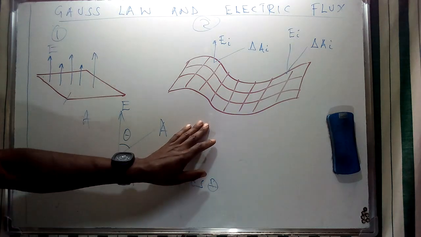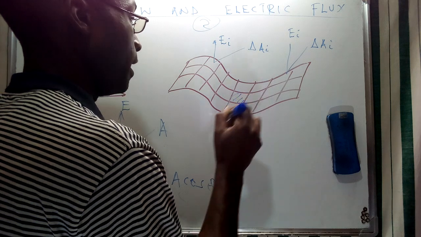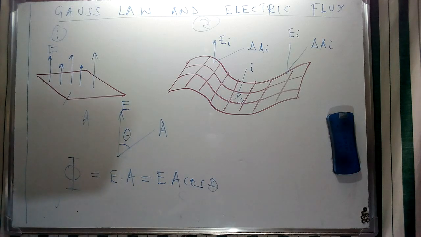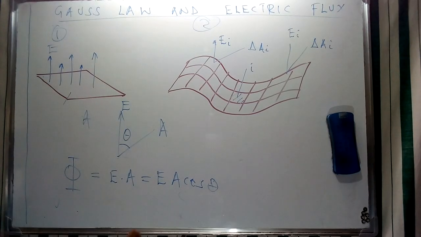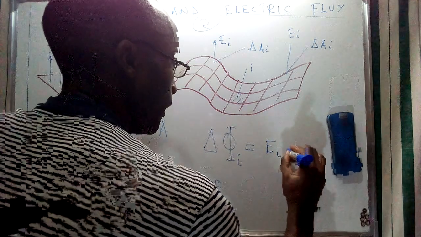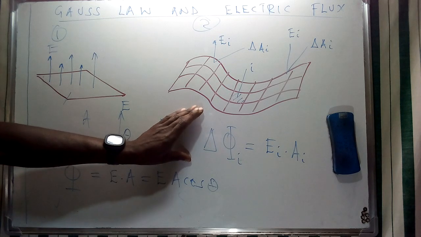Now, for the second case, if we consider that we have this specific small square, and we denote it by i, then we're going to represent this electric flux as this individual contribution, the flux of i, E_i, as that. So from this, we can find a relationship that is going to be used